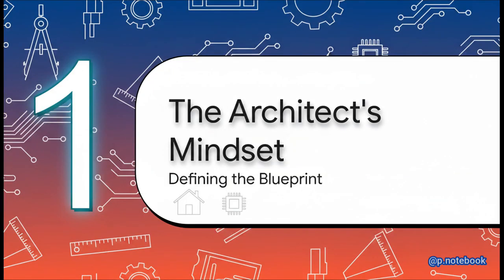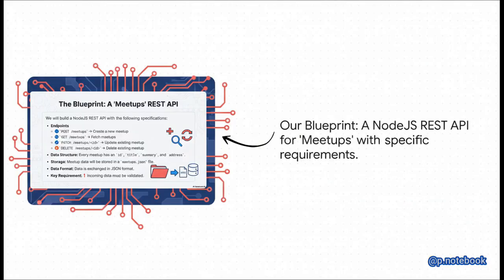Okay, first things first, every great project starts with a plan. So before we even think about writing a prompt, we need to know exactly what it is we're building. This is our blueprint. For our project today, we're building a pretty straightforward NodeJS REST API to manage meetups. We've already sketched it out. We know we need endpoints for creating, fetching, updating, and deleting these meetups. We know what the data needs to look like, an ID, title, summary, address. And to keep things simple for now, we'll just store the data in a plain JSON file. See? Having a clear plan like this is absolutely essential.